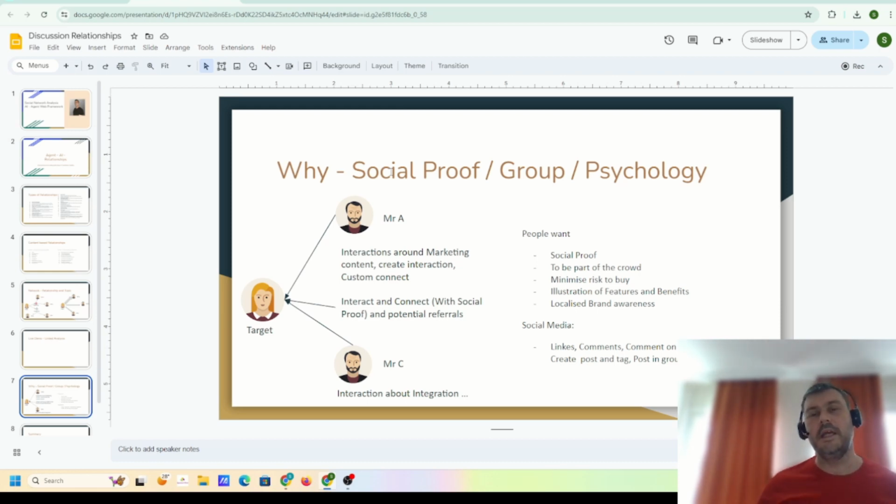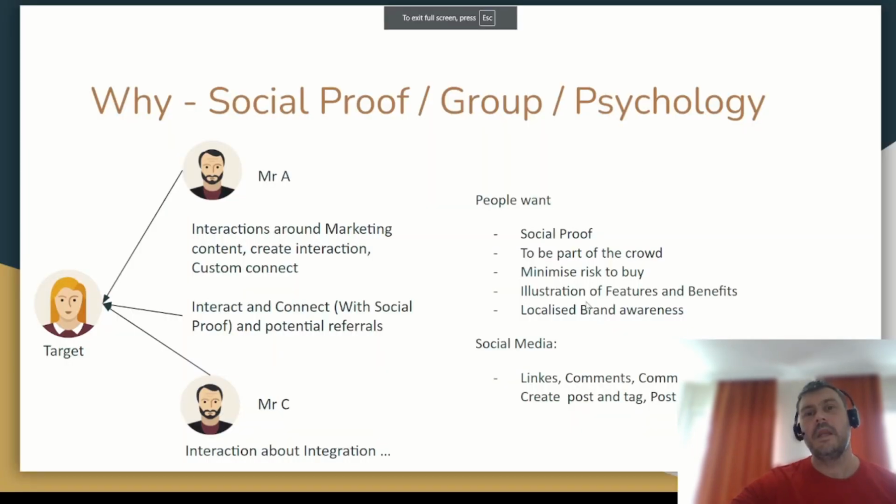But when you start to see that people within your network have mentioned or talked or related to that product or brand, now your confidence in the brand is increased because there's an awareness of something happening related to that brand. So that's going to minimize the sense of risk for the buyer or the target.